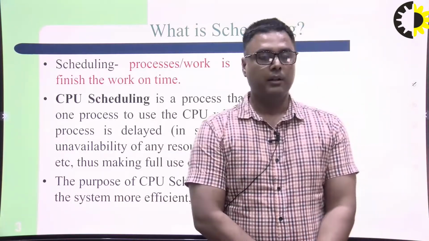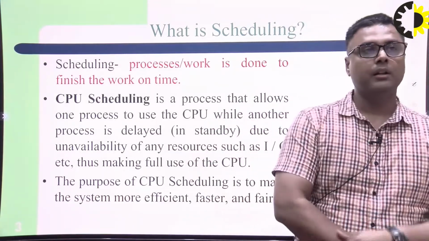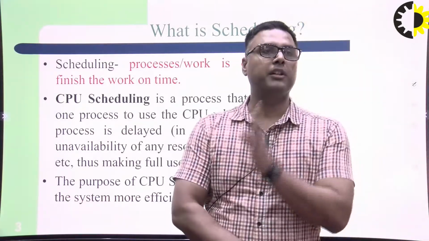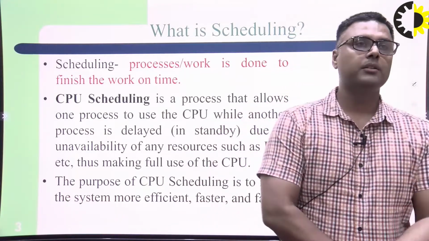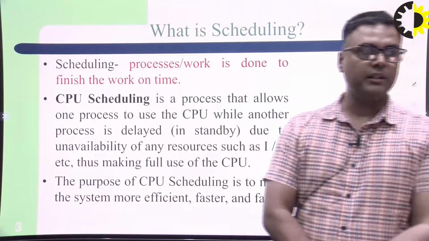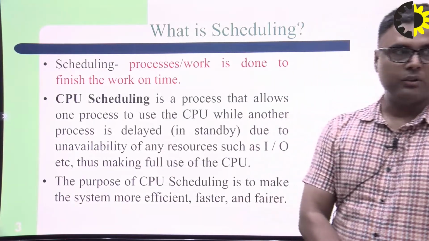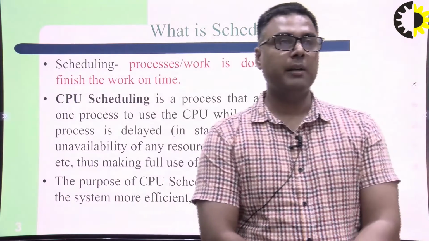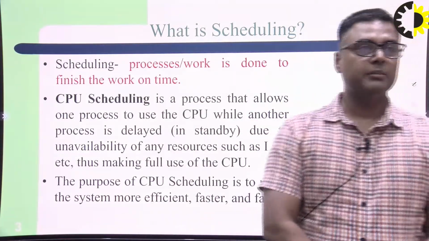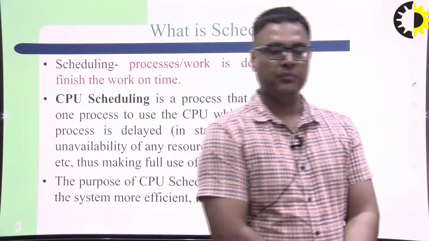That means jobs are scheduled so that each one goes from initialization to completion. CPU scheduling is a process that allows one process to use the CPU while another process is delayed due to the unavailability of some resource such as input or output, thus making full use of the CPU.